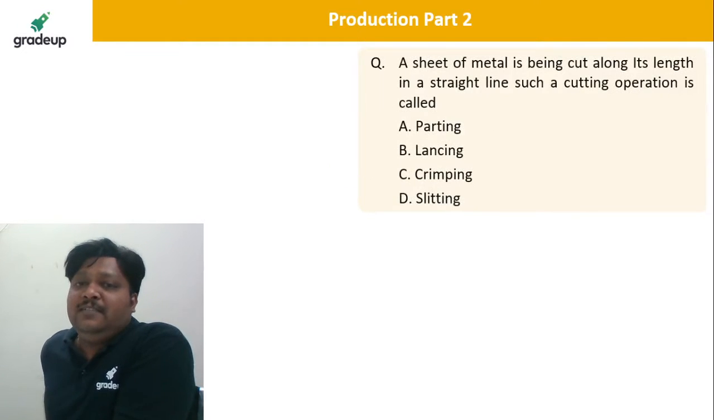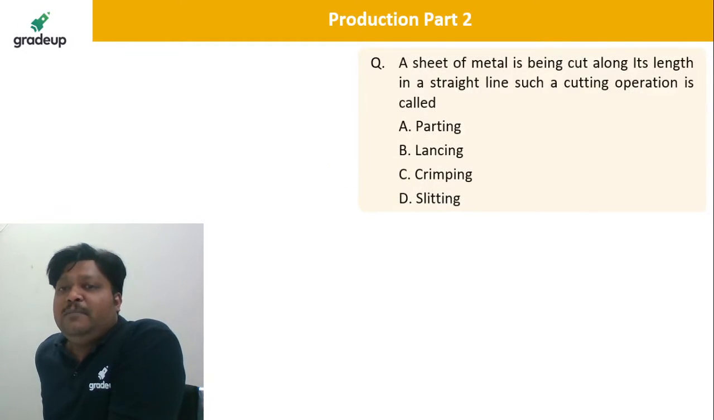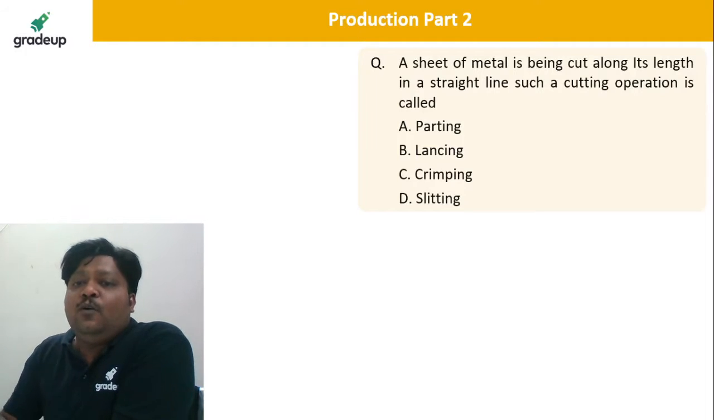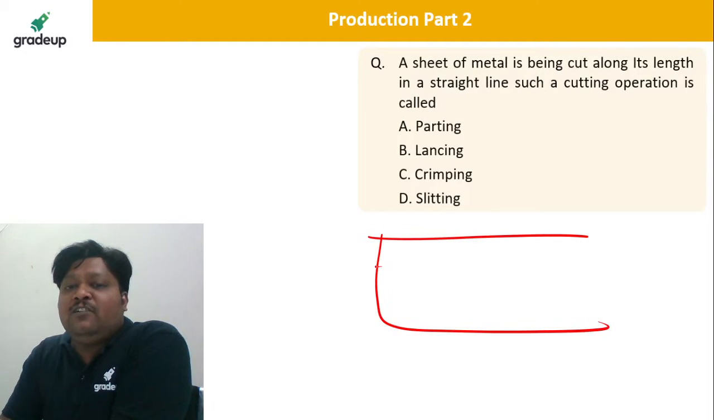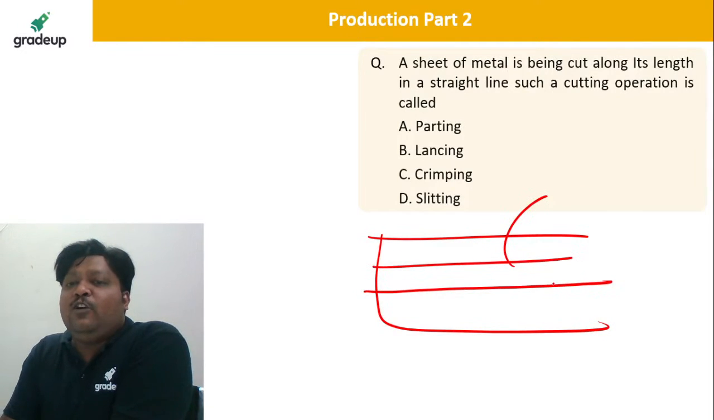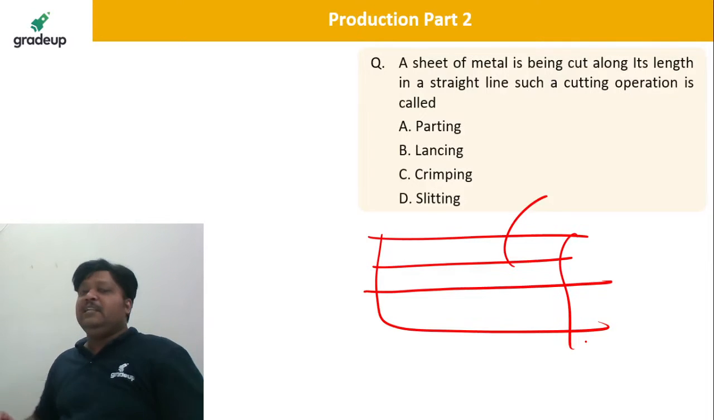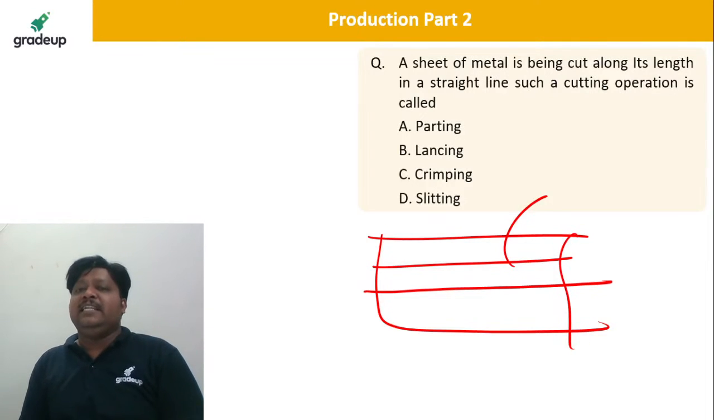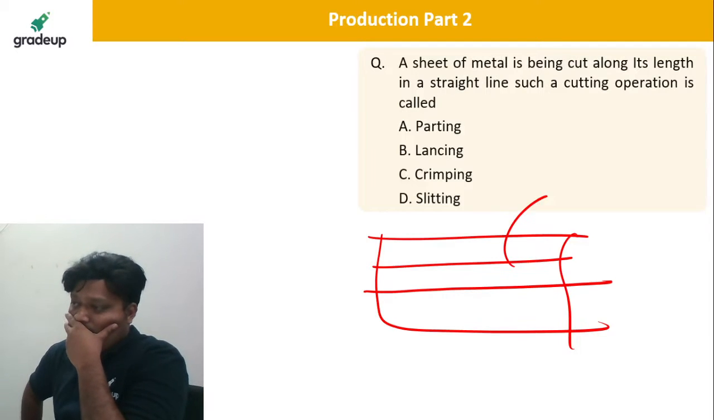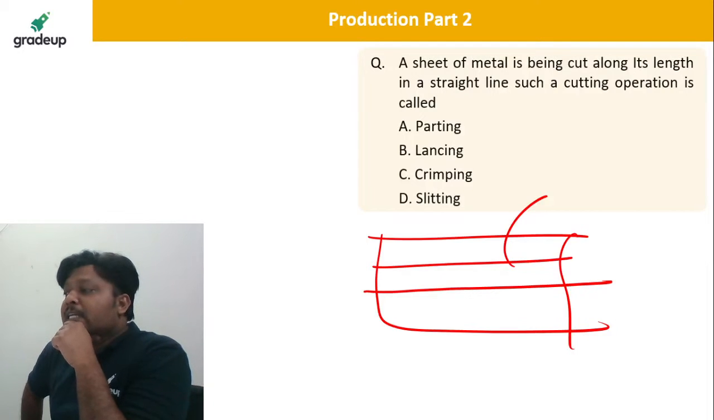Take the next question. A sheet of metal is being cut along its length in a straight line. Oh, that's very good. This is sheet cut along a straight line. Okay, so this operation is known as, tell me whether it is parting, lancing, crimping or slitting. Okay, tell me the answer.